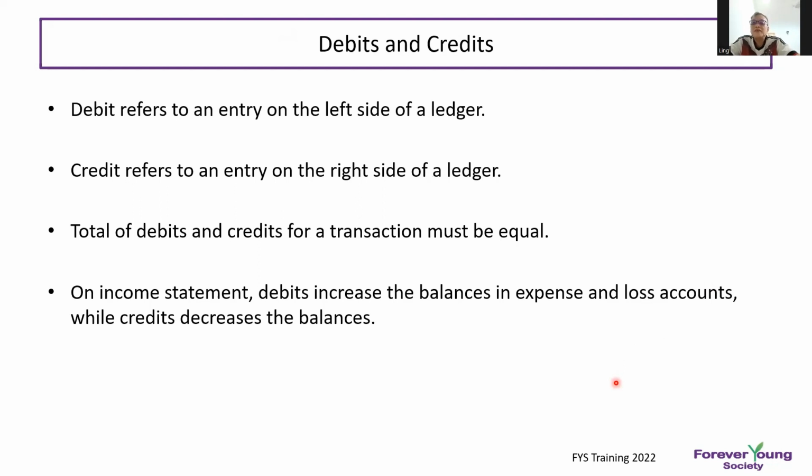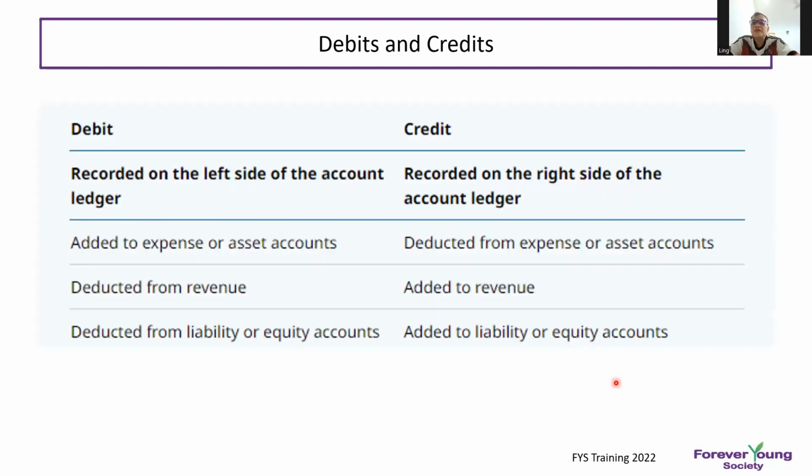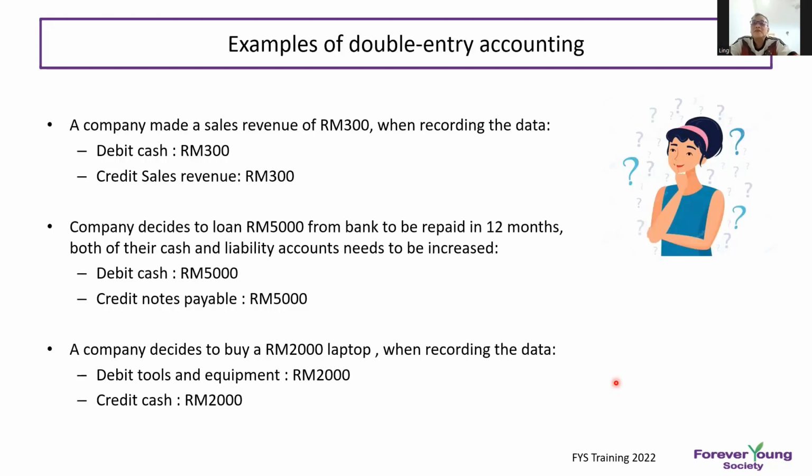On the income statement, a debit increases the balance in expenses and loss accounts, and a credit decreases the balance. A debit is recorded on the left-hand side of the account, added to expenses or assets, and deducted from revenue, liability or equity. A credit is on the right-hand side of the account, deducted from expenses or asset accounts, and added to revenue, liability or equity, as in double entry accounting.